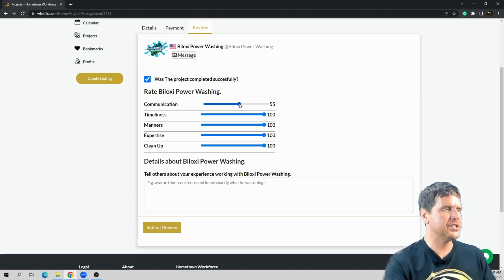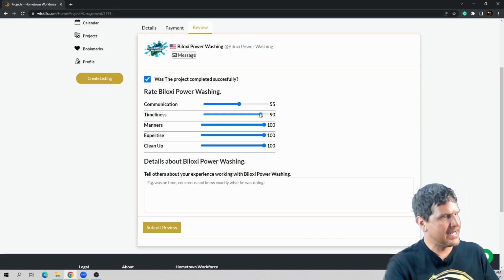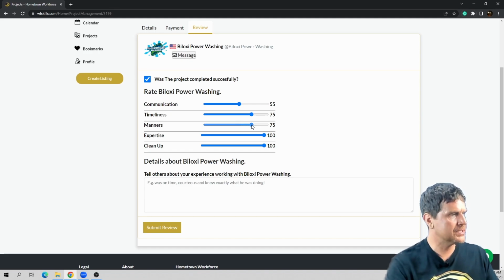If their communication was bad, you can drop this back a bit. If they weren't right on time and they didn't have a good excuse, you can do this number. If they didn't have particularly great manners, you can do this number. If they did a really, really good job, of course, you would leave that at 100. And if they left a mess, you drop that bad boy all the way back.